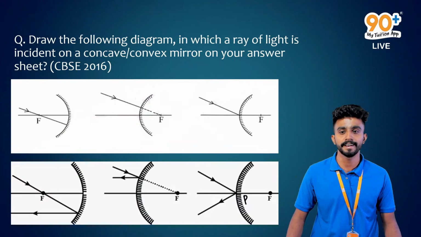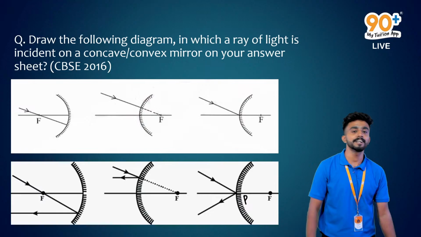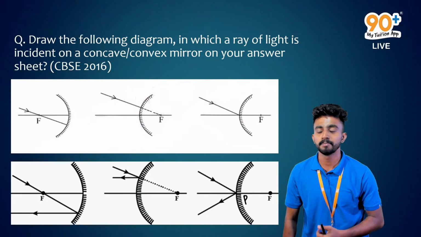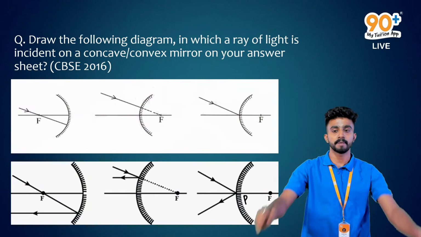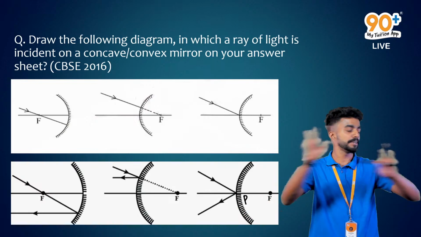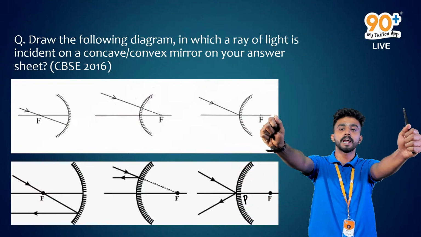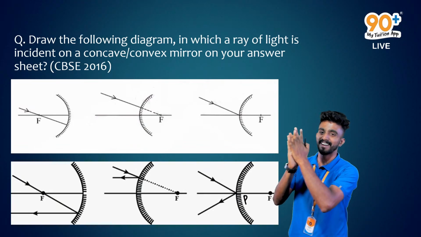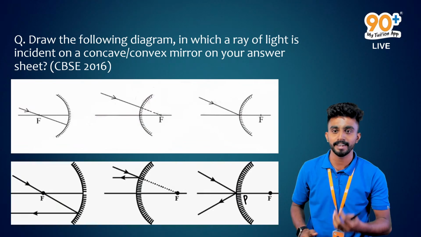Done, everyone, the ray diagrams? Okay, those who are done, what do you have to do? Show your notebook to the camera. Let me see the ray diagram. Show the ray diagrams to the camera. I don't want to see anyone's face. Everyone, cover the camera with your notebook. Quick. Close to the camera. I want to see the ray diagram.